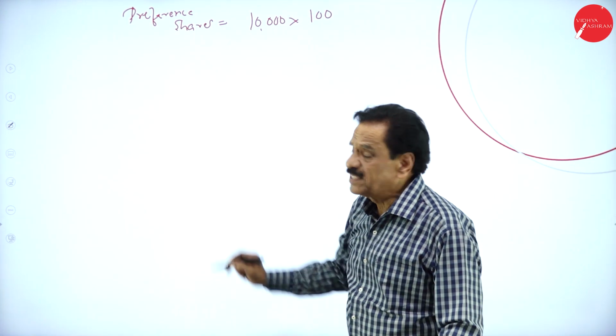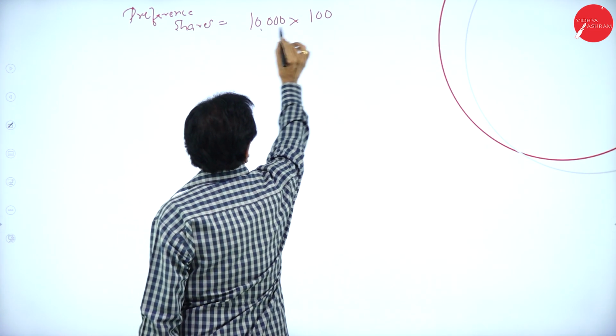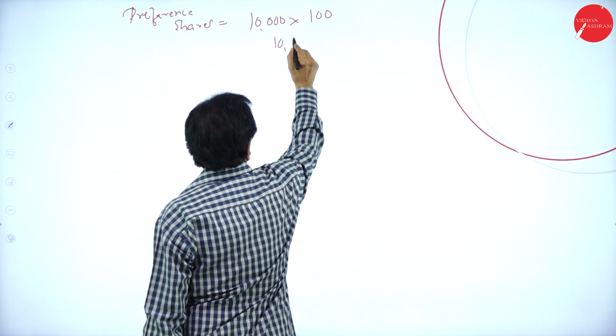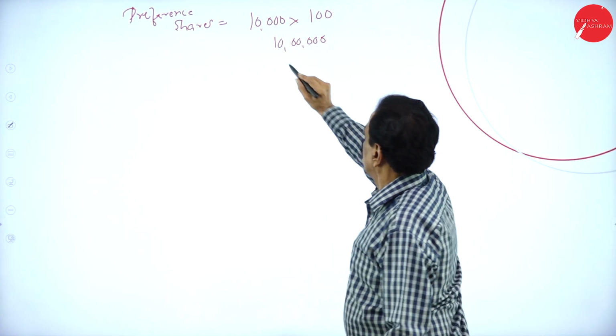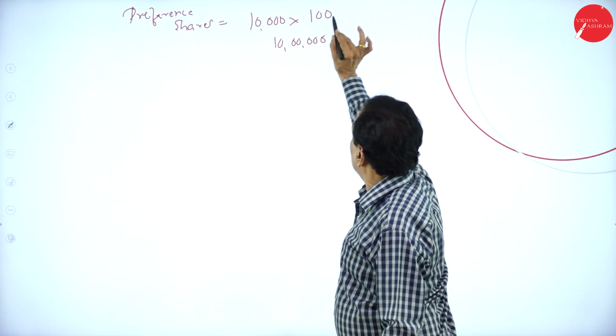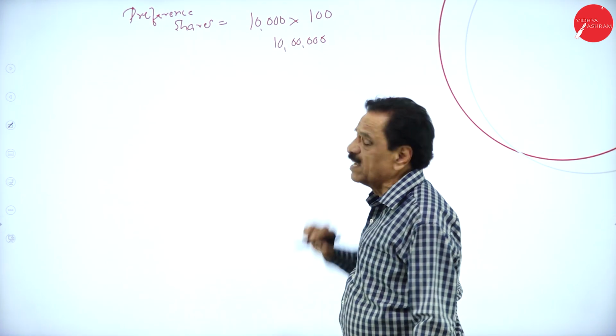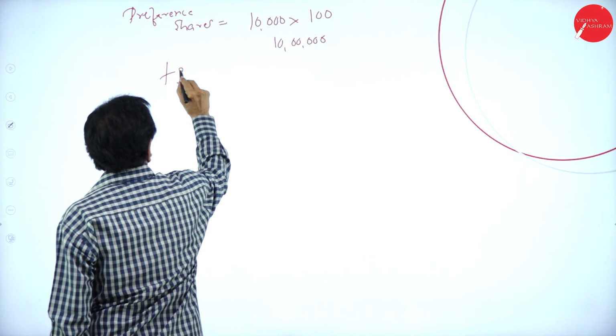So it is 10 lakh. 10,000 preference shares of rupees 100. So it is 10 lakh to pay back plus premium.